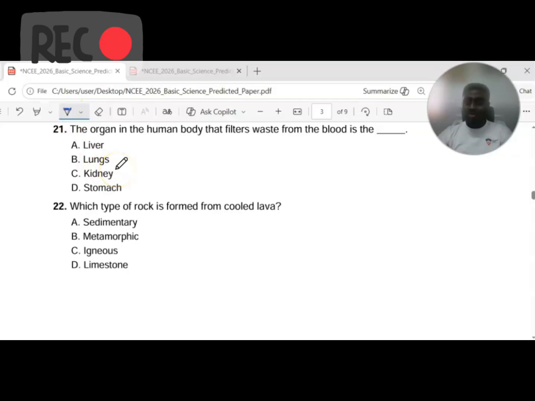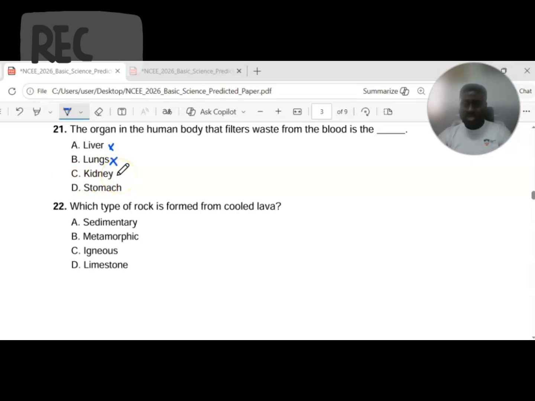The lung is part of the respiratory system, which helps in the inhalation and exhalation of gases. Of course, human beings take in air. The lungs filter out the oxygen for use, while carbon dioxide is given off as a byproduct. So option A is not the correct answer here. Option B is not the correct answer.